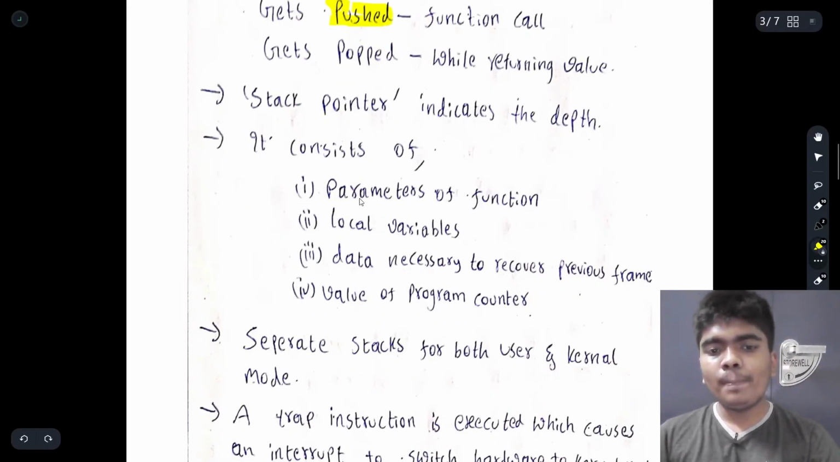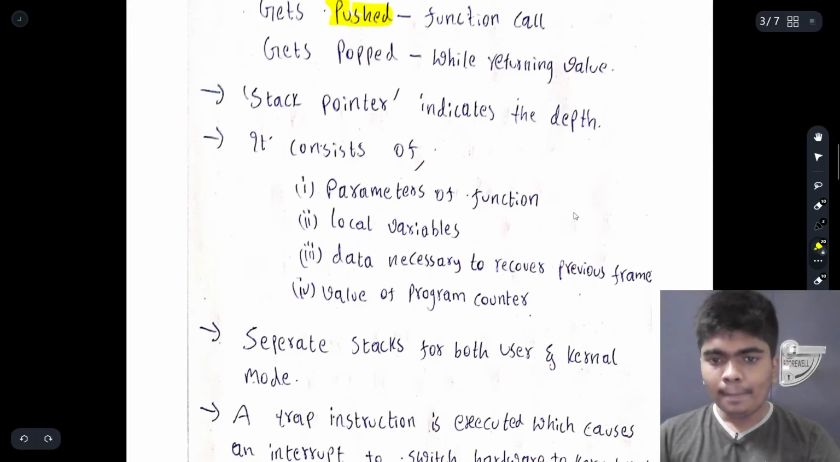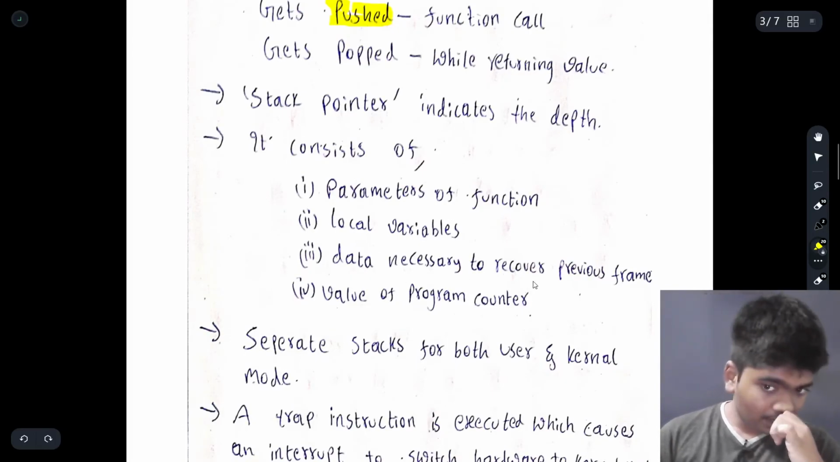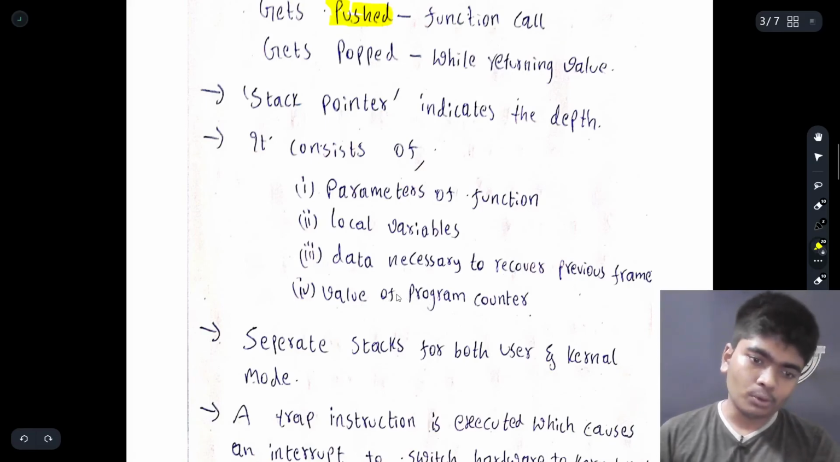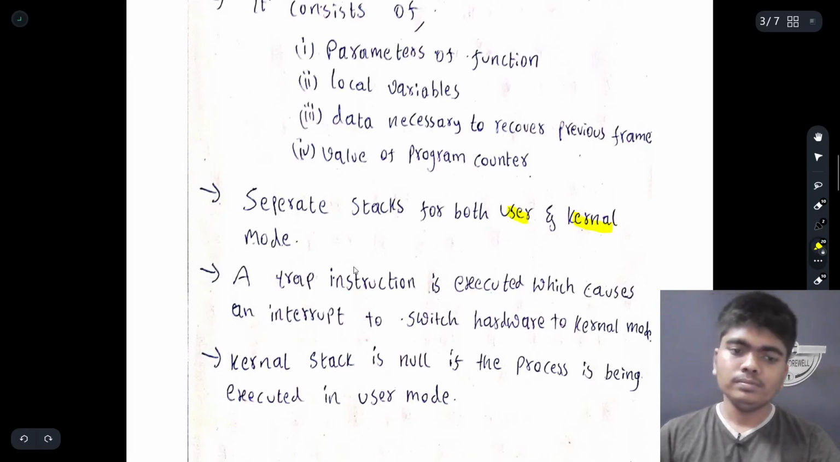It consists of the parameters of a function, local variables, data necessary to recover the previous frame, and the value of the program counter. So these are the things which are contained in this particular stack. There will be separate stacks for both user and kernel mode.